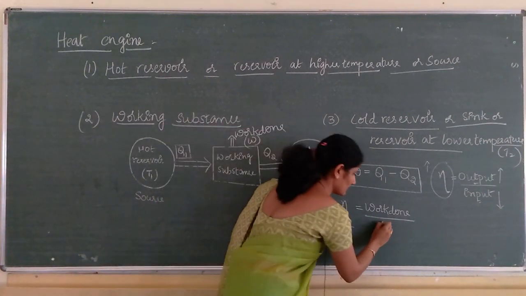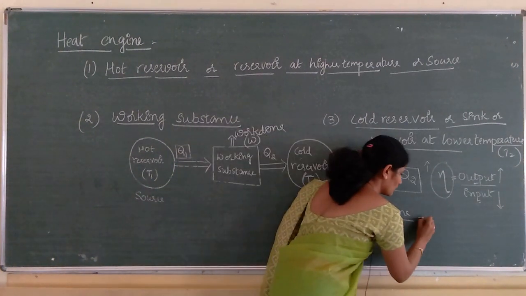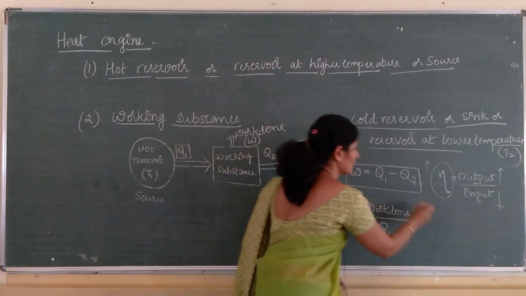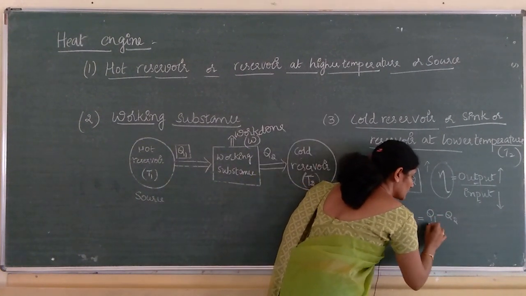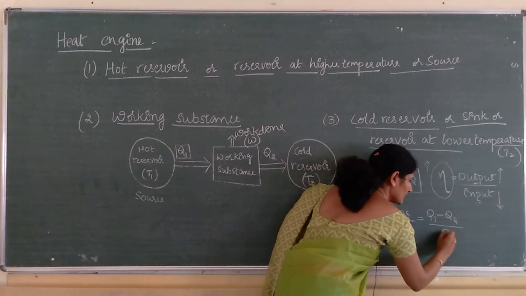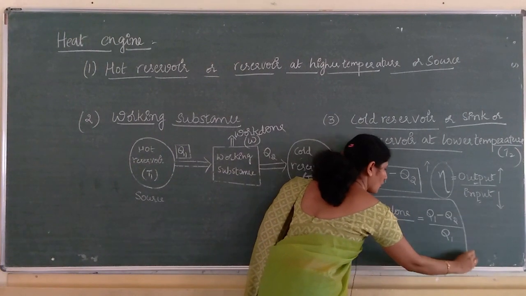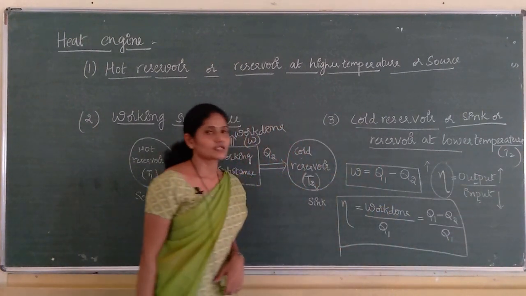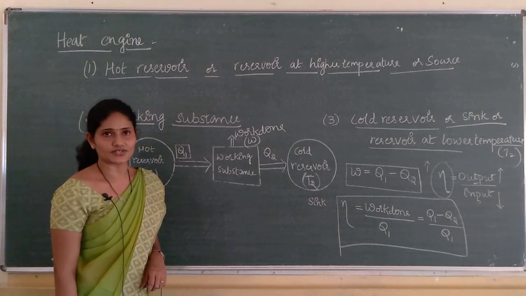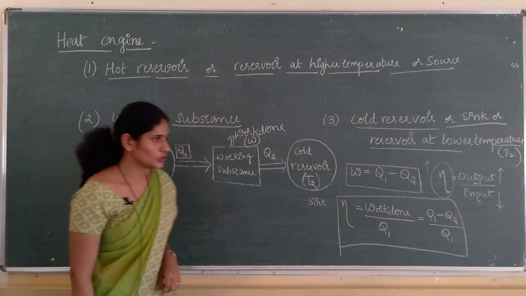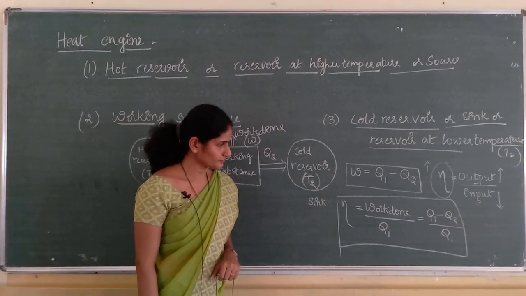So, eta is equal to work done divided by Q1, and work done is Q1 minus Q2, so eta is equal to Q1 minus Q2 divided by Q1.